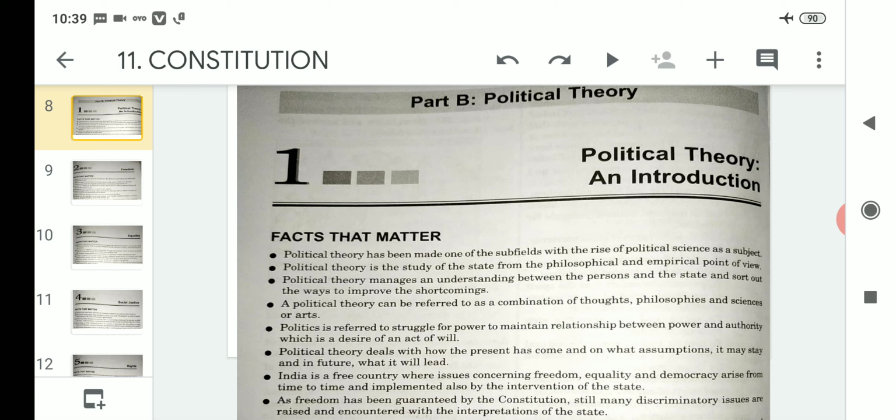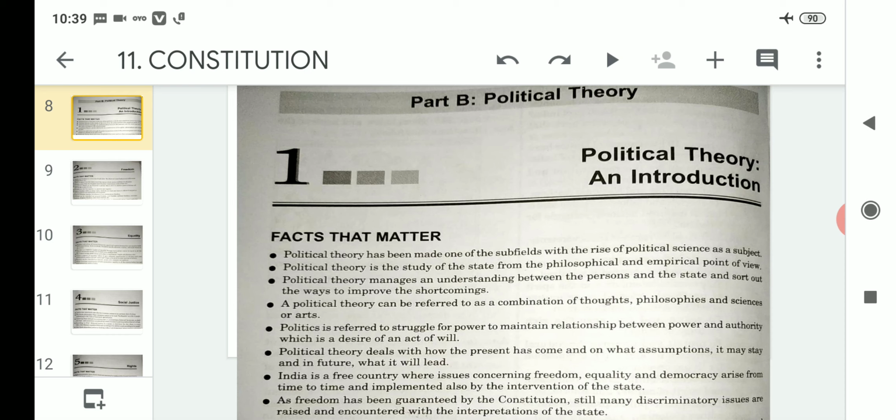So political theory is the study of the state from the philosophical and empirical points of view. That means if we want to discuss and know about political theory, we may say that it is the study of the state from two aspects, the philosophical aspect and the empirical aspect.